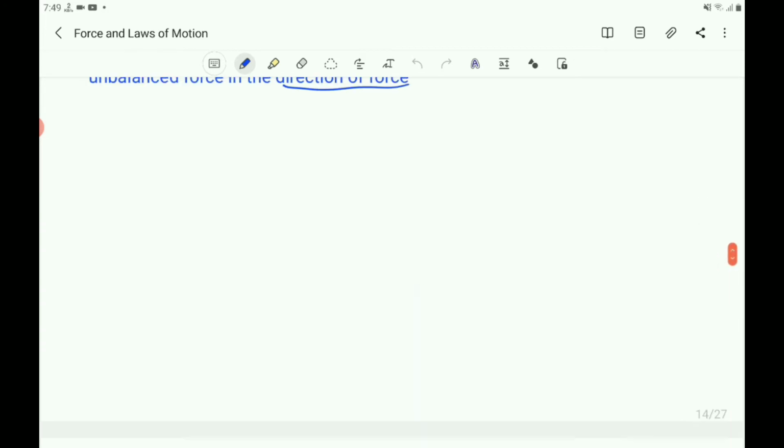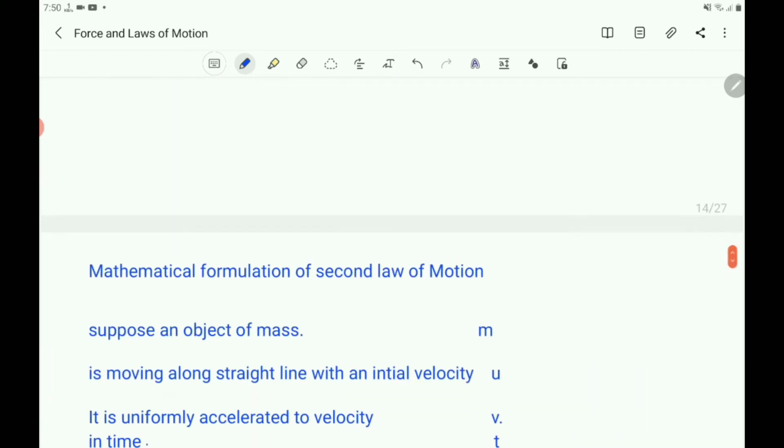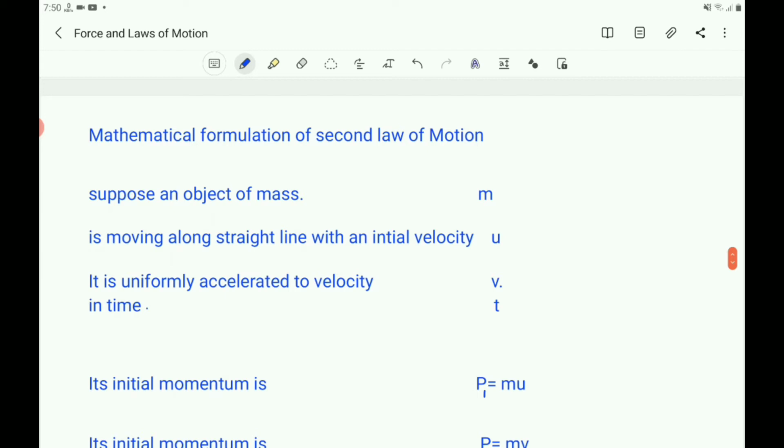Here we have discussed the second law of motion. The statement of the second law of motion is: the rate of change of momentum of an object is proportional to the applied unbalanced force in the direction of force. Now let us discuss the mathematical formulation of the second law of motion. You know the momentum is equal to mass into velocity, that is P equals m into v.